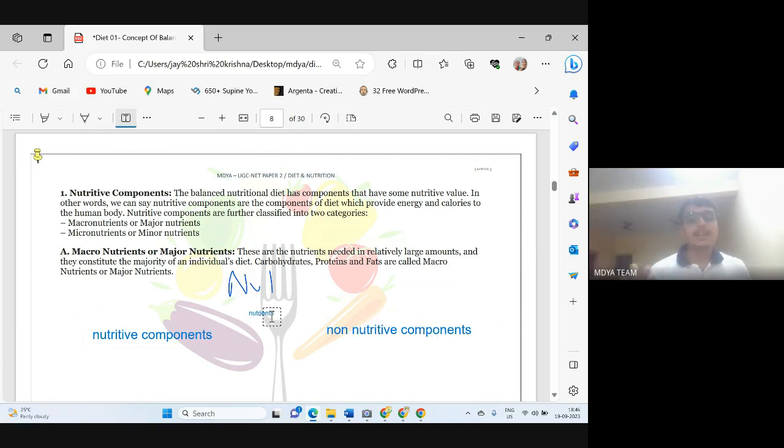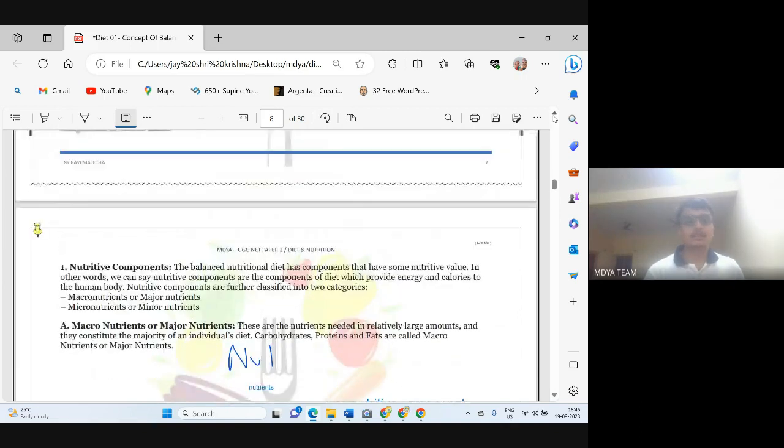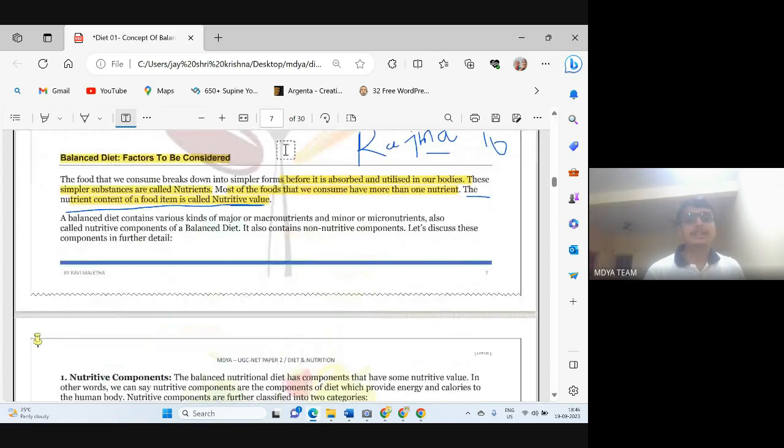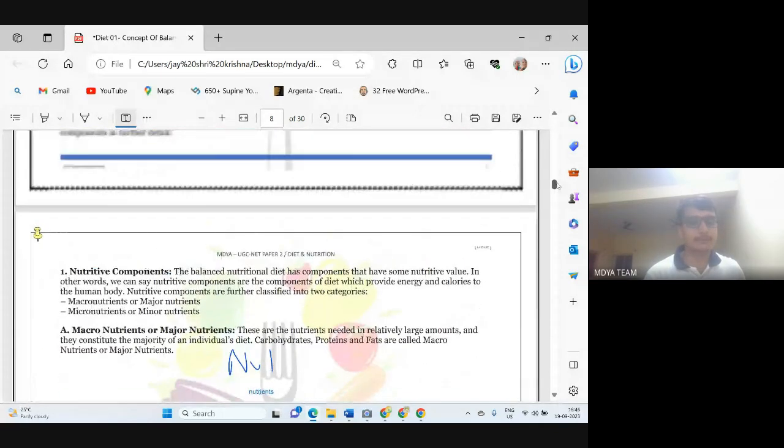So we are classifying nutrients. What is the basis of classification? The basis is that nutritive components have some nutritive value in them, like what we discussed here.